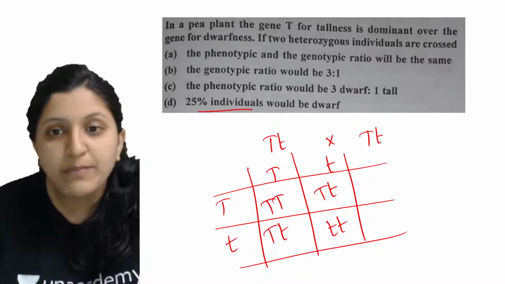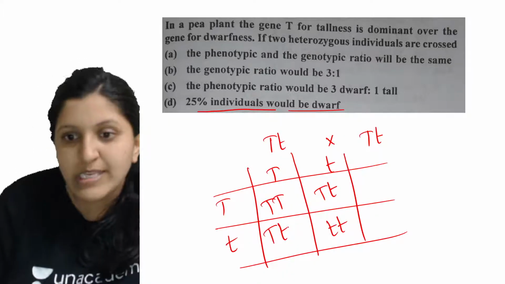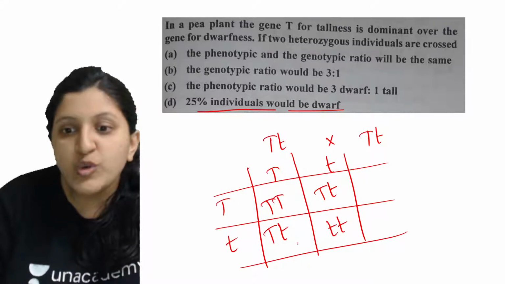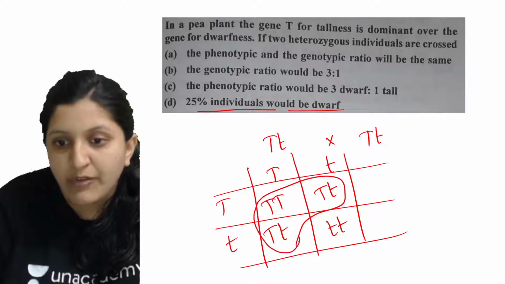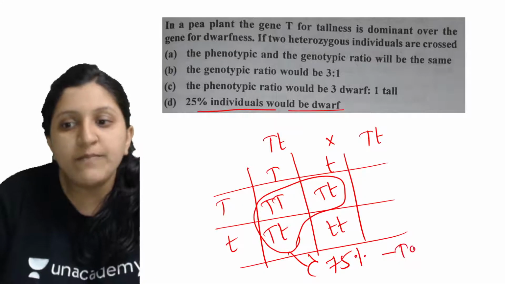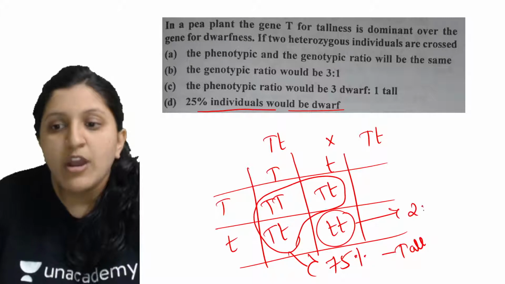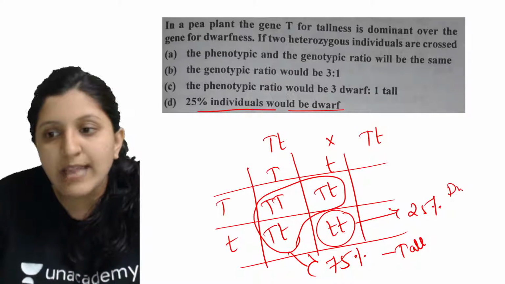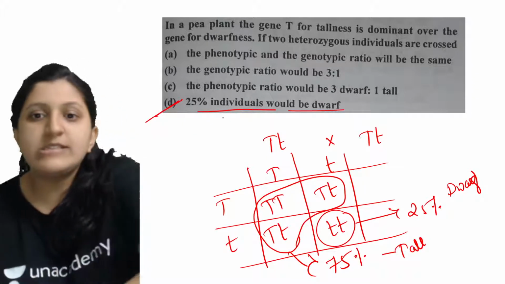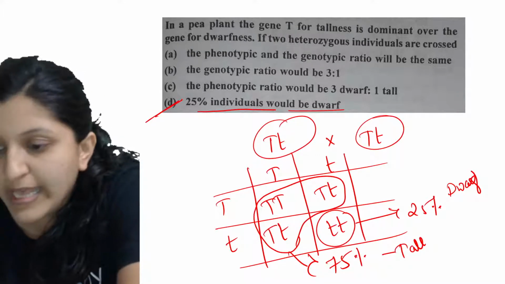So 25% of the individuals would be dwarf, so this is the right one. Out of 100%, you can find 75% are tall here. The remaining 25% is dwarf. So we can go with option D. This is for the heterozygous cross that they have asked us to do.